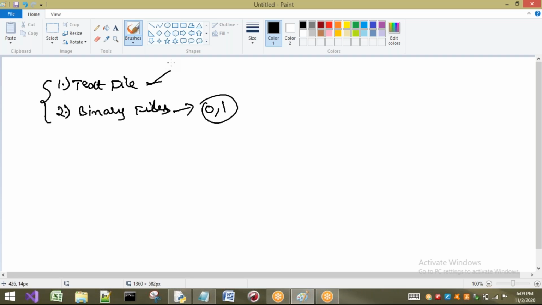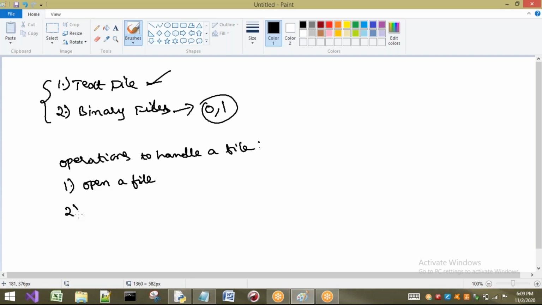To handle any type of file, we have to follow some steps. Let us see what those operations to handle a file are. First, to perform any read or write operation on the file, we have to open that file.